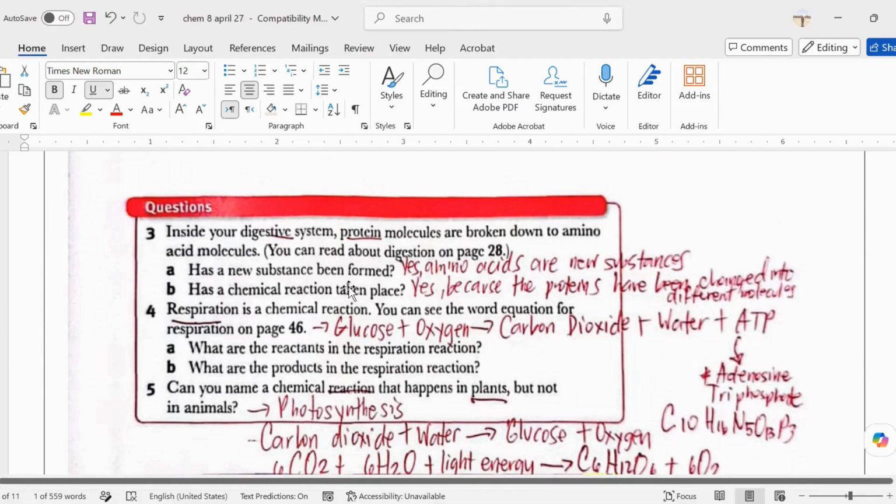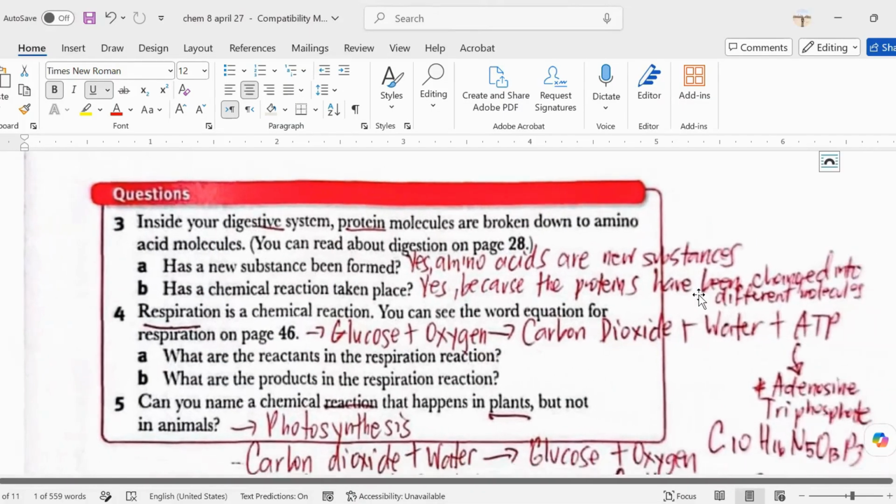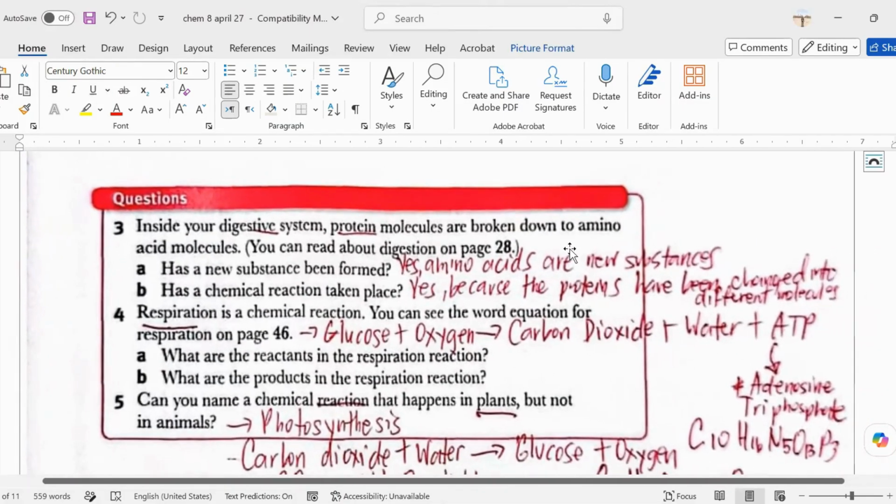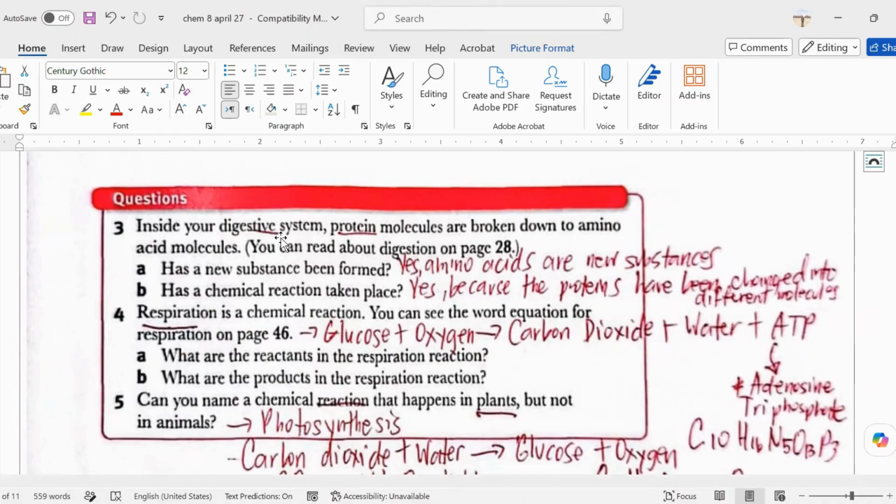Inside the digestive system, the protein molecules are broken down into amino acid molecules. If we're going to talk about the digestive system, protein, amino acids, is it a physical change or a chemical change? Chemical change, obviously. Now the question is, has a new substance been formed? Obviously, right? If the protein molecules are broken down, they become amino acid molecules.